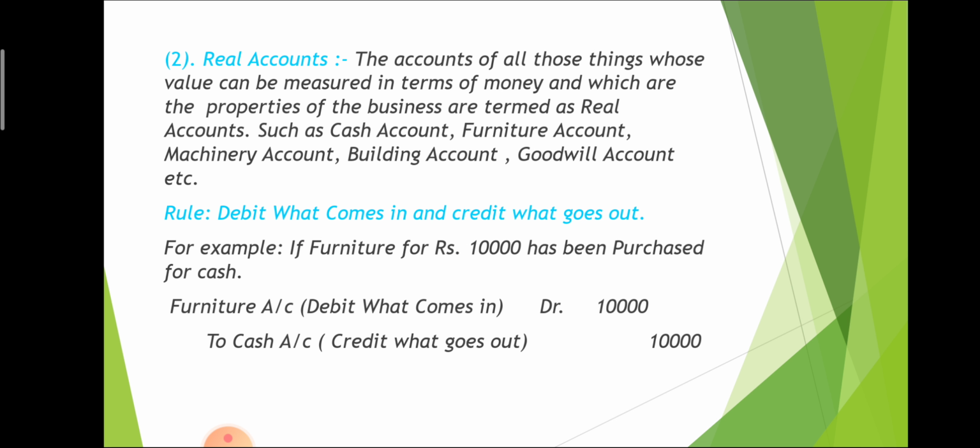For understanding this rule, here is an example: furniture for rupees 10,000 has been purchased for cash. So we purchase furniture. What comes in the business? That is furniture. And what goes from the business? That is cash, because for purchasing furniture we will have to pay cash. So furniture comes in the business, and anything that comes in the business will be debited, and anything that goes from the business will be credited. So what is the journal entry? Furniture account debit to cash account.